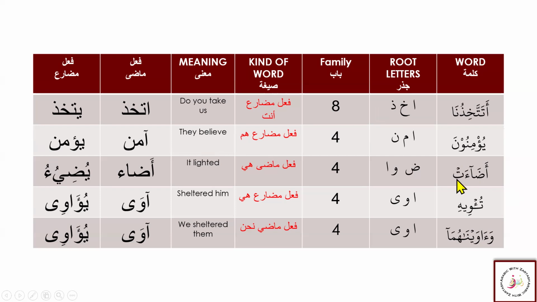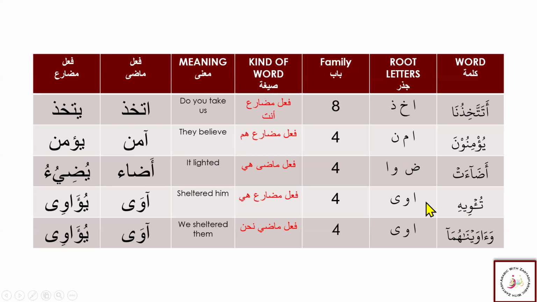Then again, we have Ada'at. This Ta with the spoon is telling us that it is the Hiya version. Fa'il Madi, Hiya, it lighted. Ada'a, yudi'u, again, we have one harfi illa here, and Hamza. I took this example because we see this word Ada'a a few times in the Quran, and it is quite different.